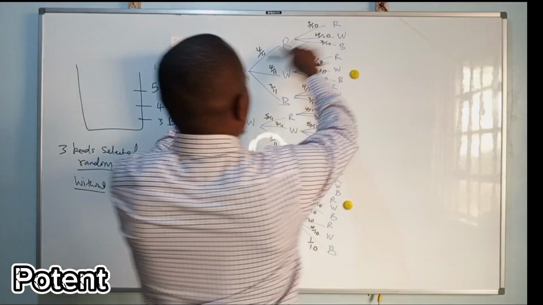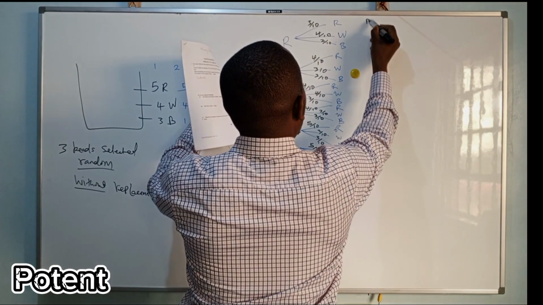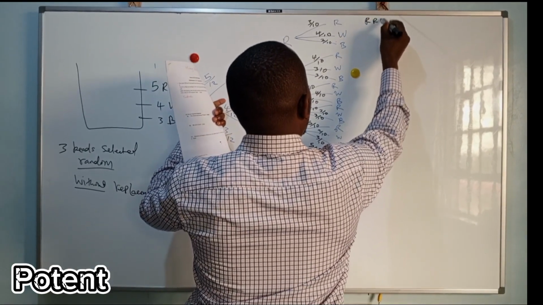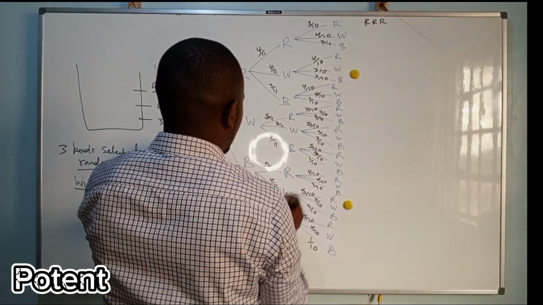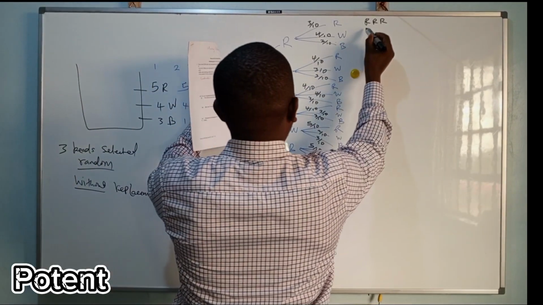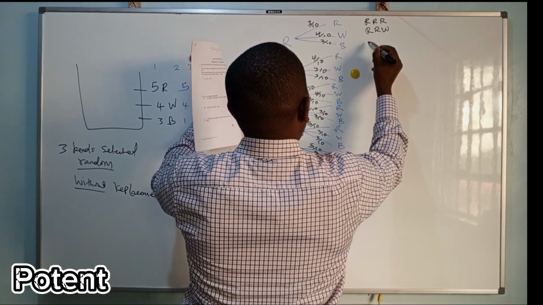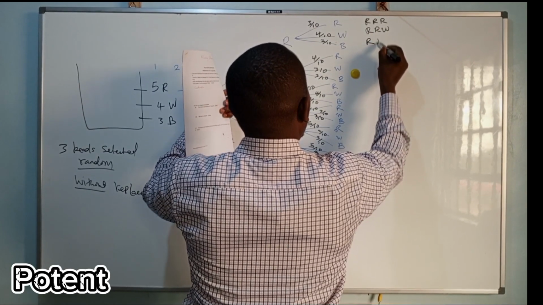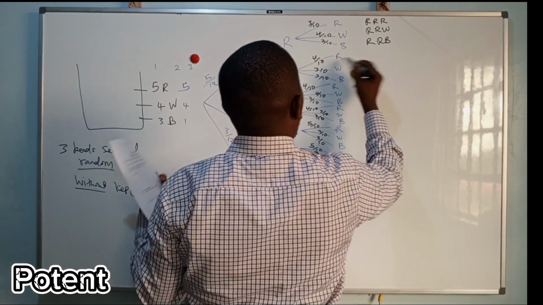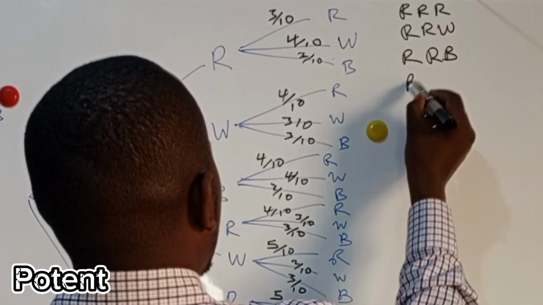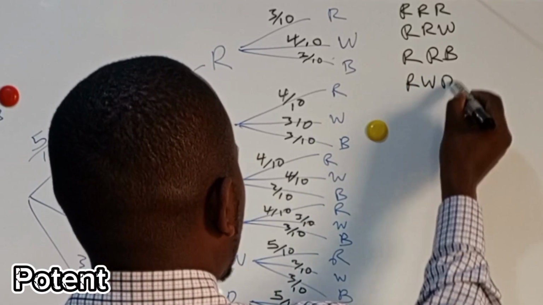So here, the probability here is like red, white. This is red, blue. This is a probability that red, white, red.